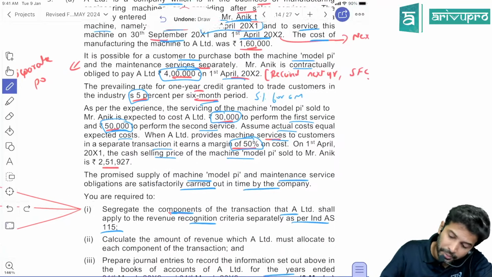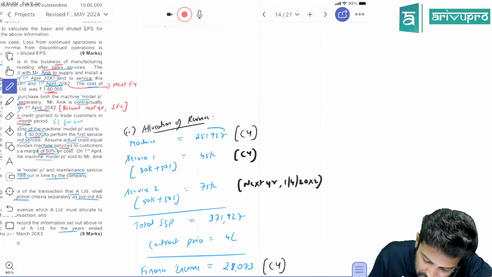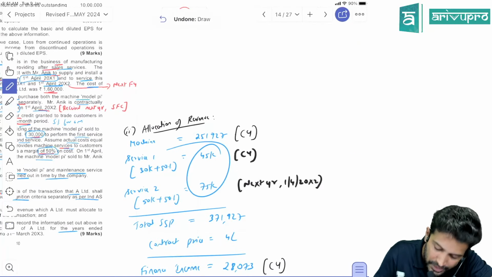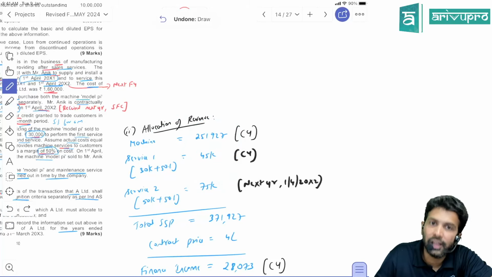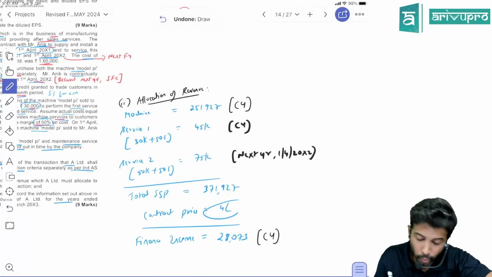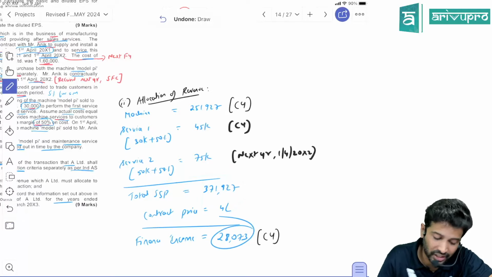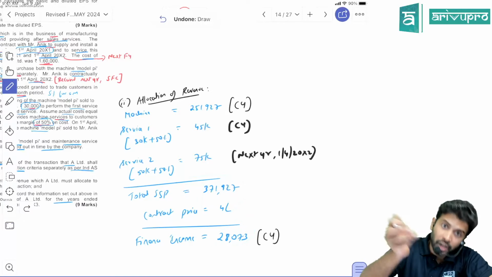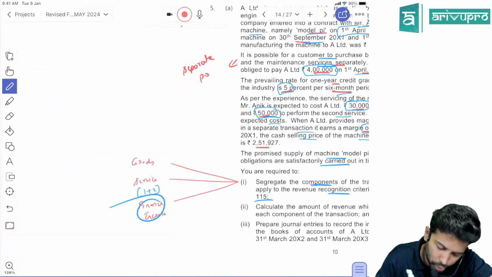Since there is a delay in payment, it's clearly evident. Towards machinery, we charge only this much. For service, we charge this much. So adding all these 3, the contract price should have been only 371. But we are charging from the customer 4 lakh. So the difference between these two is nothing but your finance income. So the third component here is the finance income portion.